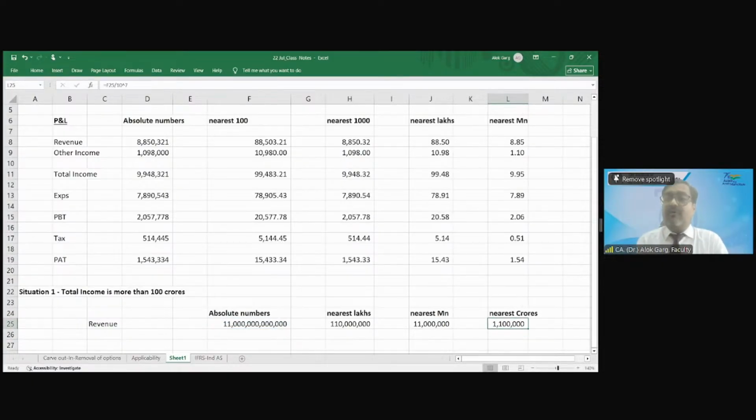Is it readable now? 11 lakh crore. 11 million. Right? So you can see the highest level of rounding off will give you the easiest way to understand the number. 11 lakh crore. Right? So this is the mechanism of rounding off. Is this clear to everyone?